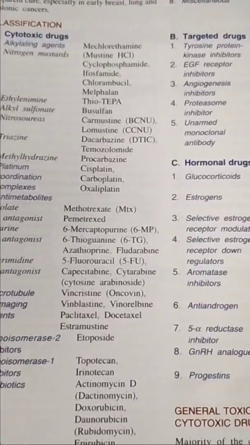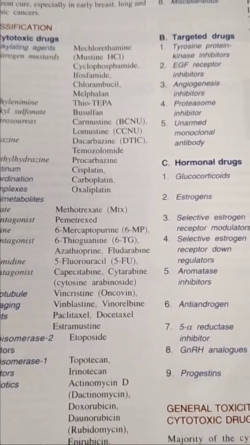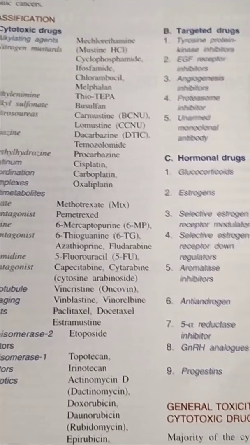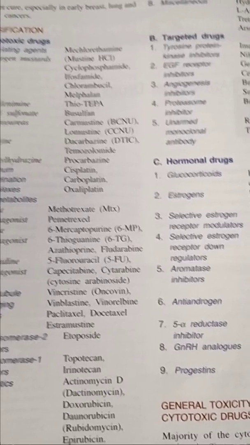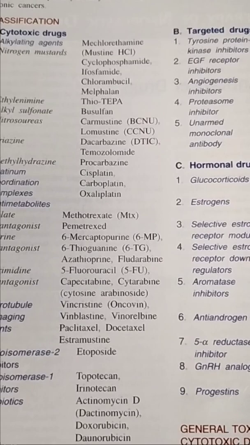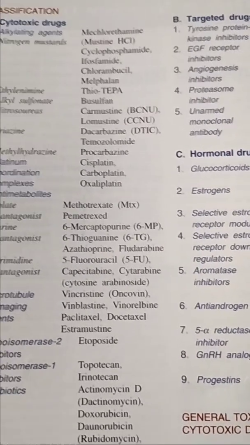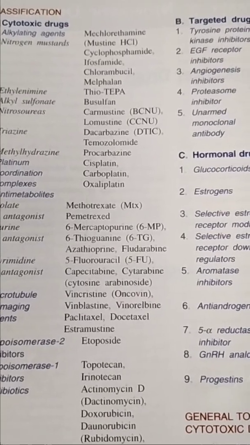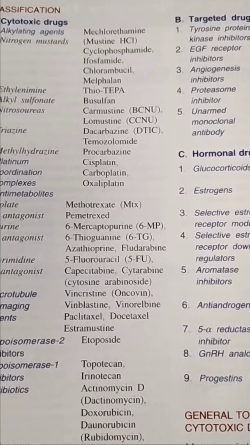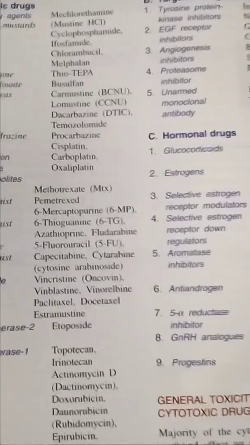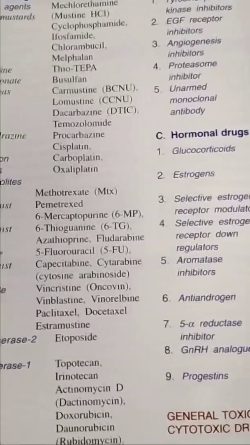These cytotoxic drugs will be classified into 8 subdivisions like alkylating agents, platinum coordination complex, antimetabolites, microtubule damaging agents, topoisomerase 2 inhibitor, topoisomerase 1 inhibitor, and antibiotics. Finally, miscellaneous.